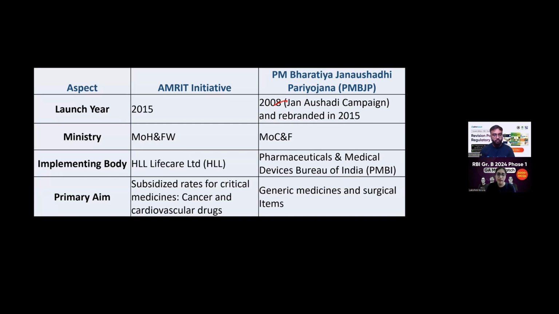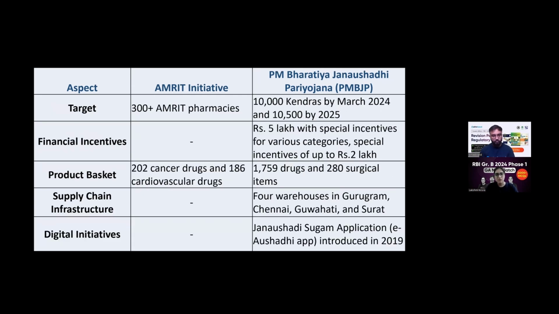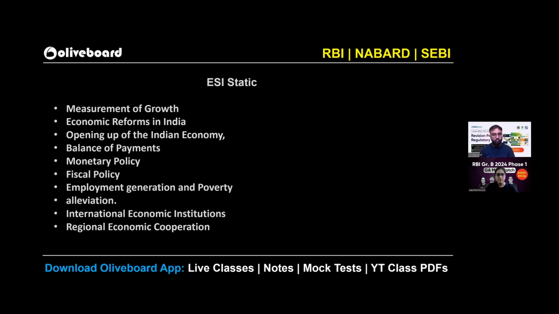For certain schemes where you know that you are going to get confused, Pradhan Mantri Awas Yojana Gramin, Awas Yojana Urban, Pradhan Mantri Suraksha Bima Yojana, Jeevan Bima Yojana, you can just make a table. On one table, you can write everything that you feel that it's important and you should remember it. So that's how, even in the classes, we try to cover the schemes. After that, certain portion of ESI static, like I have told you, 5 to 7 questions were there from static, very straightforward, very easily, you'll be able to excel it.